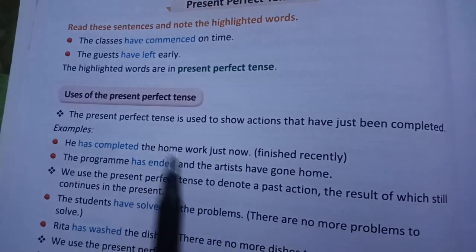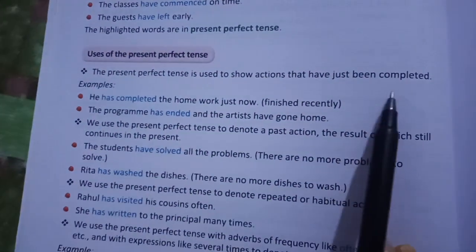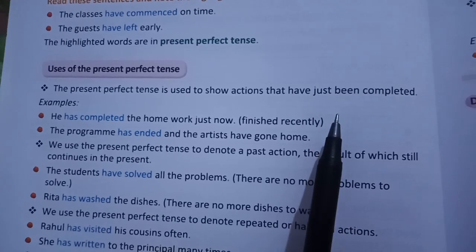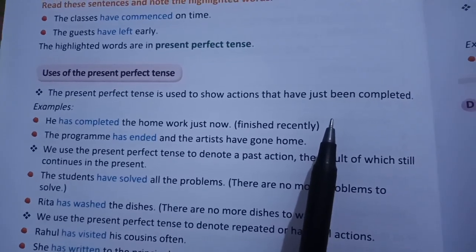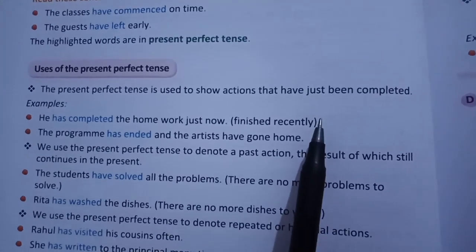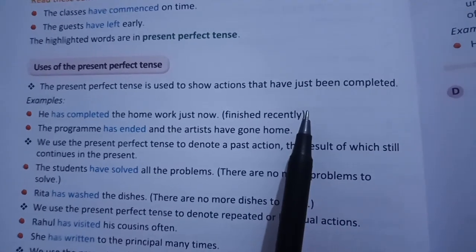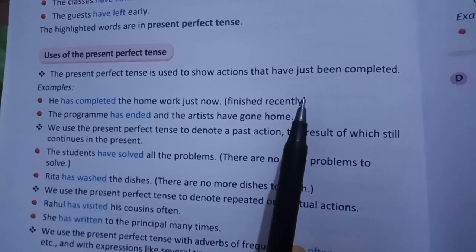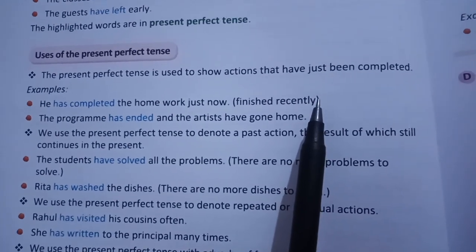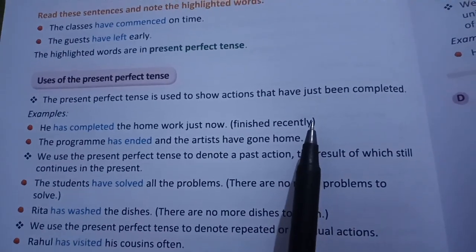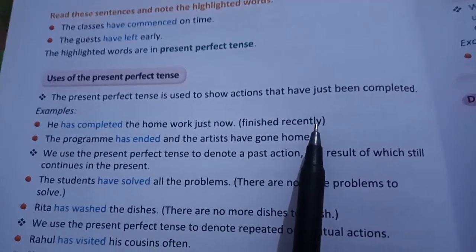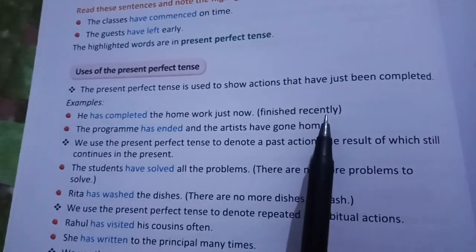The present perfect tense is used to show actions that have just been completed. Now here you'll have to pay attention. There is a difference between the use of present perfect tense and simple past tense. Simple past tense we are using for those actions which started in the past and finished in the past. There is no relation of that action with the present. But present perfect tense we are using for those actions which started in the past but its effect is still going on in the present. Means the action happened in the past but its result is affecting the present also. Somehow the action is related with the present also.